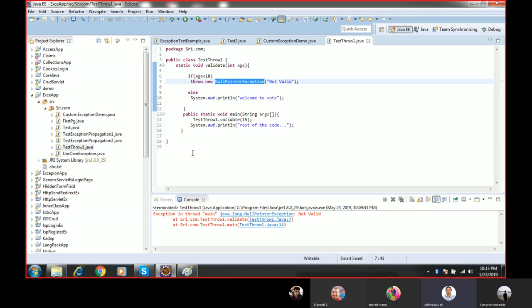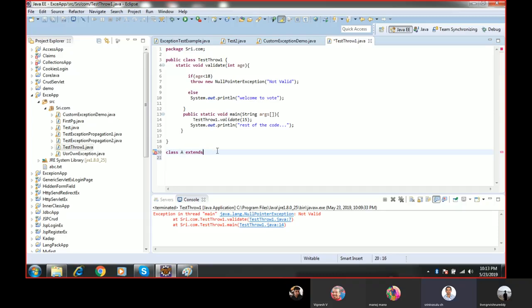Right. If there are two classes, class A and class B, and class A extends B, then what's the meaning of this? Whatever properties are available in B all get inherited to A. It means all the behavior of B will get inherited to A.